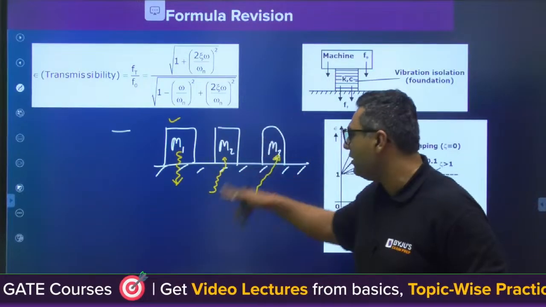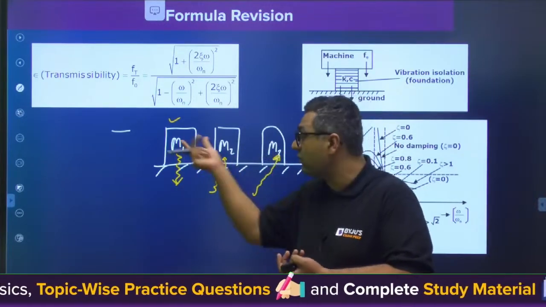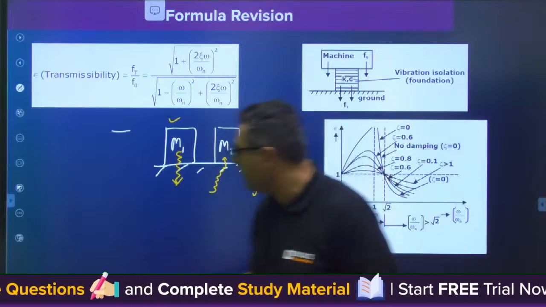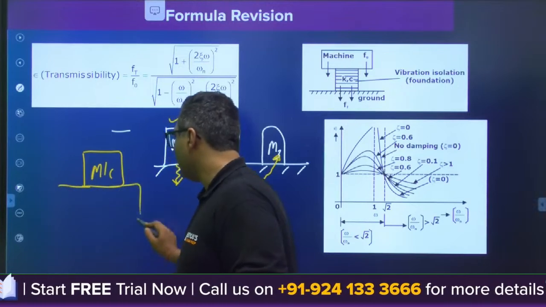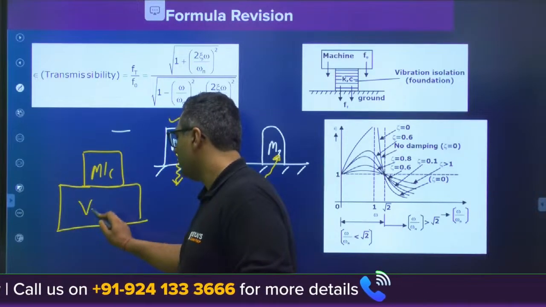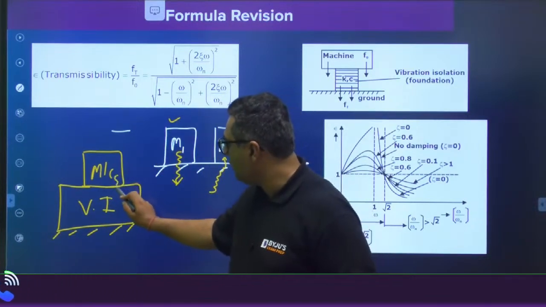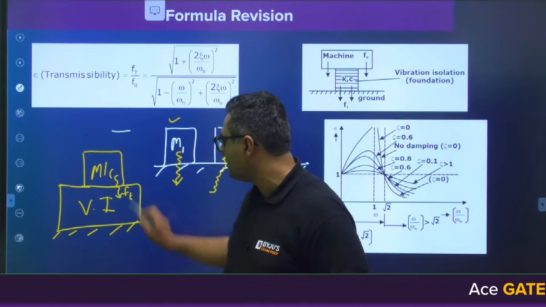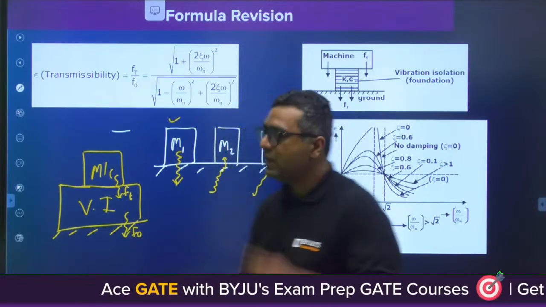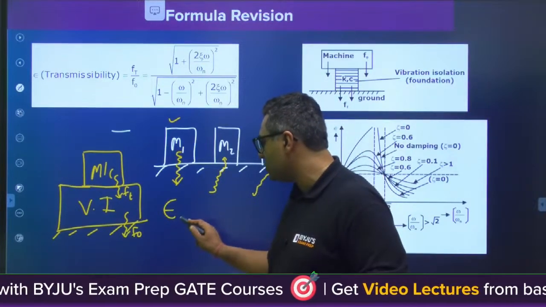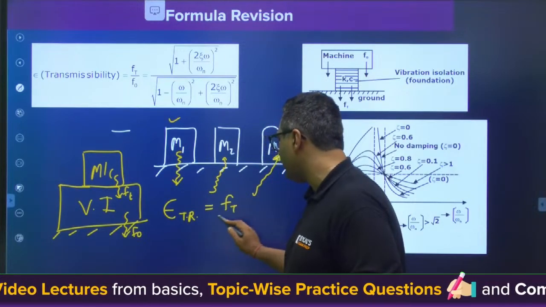Similarly, these machines will be affected by the vibration of this machine. But we want to save these two machines from the vibration of this. So how we will solve it? We will be providing for this machine a vibration isolation. Okay, this is a vibration isolation. So now this machine will be transferring a force Ft to this, and vibration isolation will be transferring F0 to the earth. So my dear, we are defining the effectiveness of this as transmissibility ratio, and it is defined as the ratio of Ft by F0.